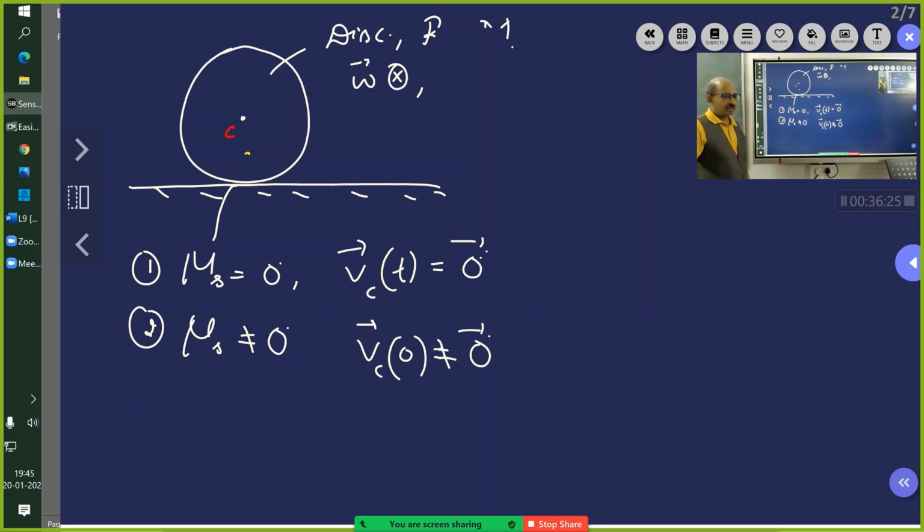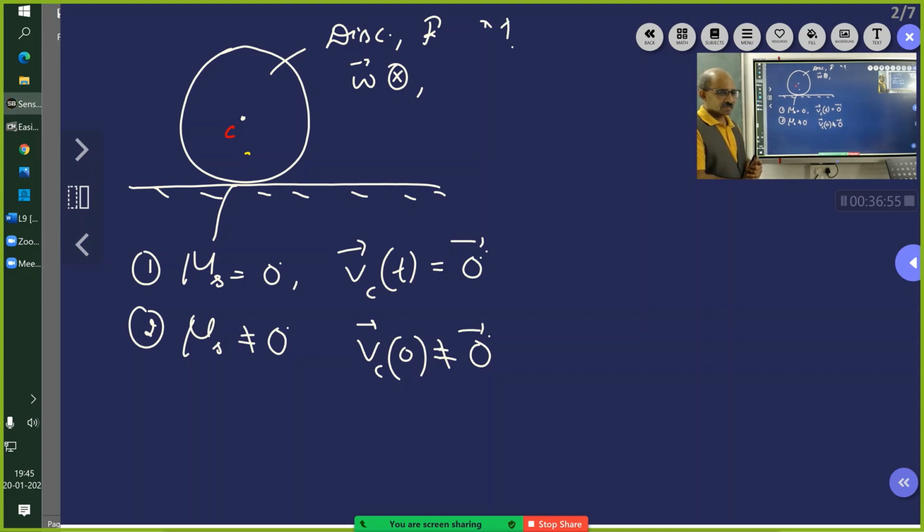Yes, sir, it will start rolling, sir, but it can be with slipping or without slipping. So here mu s is not equal to 0, that is, mu s has some value. And even Vc at time 0 is also not equal to 0. Both are not equal to 0. It can be without slipping or with slipping. Sir, it will be with slipping.